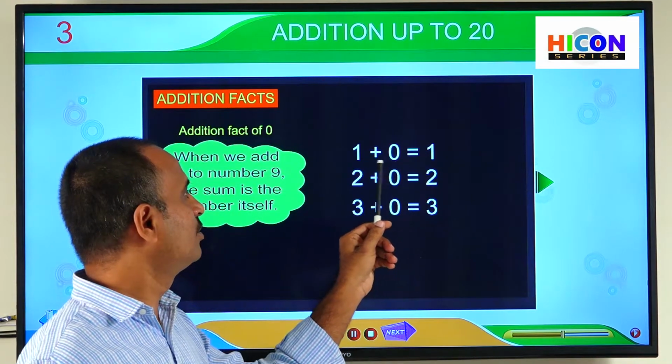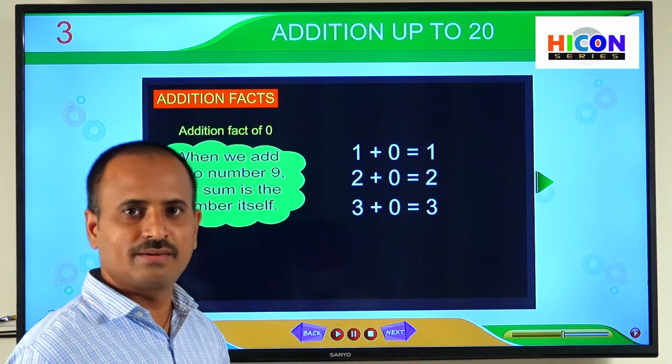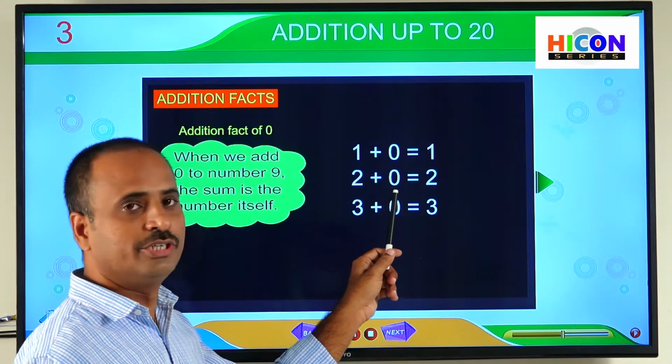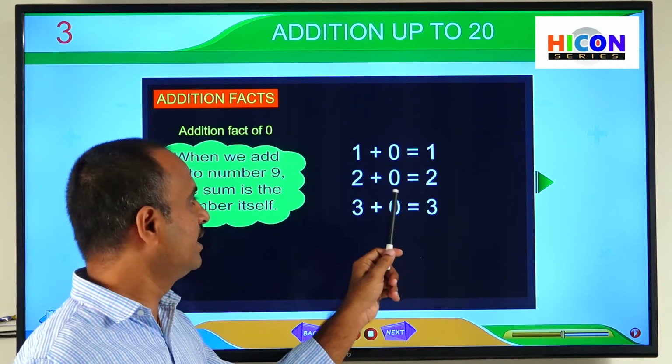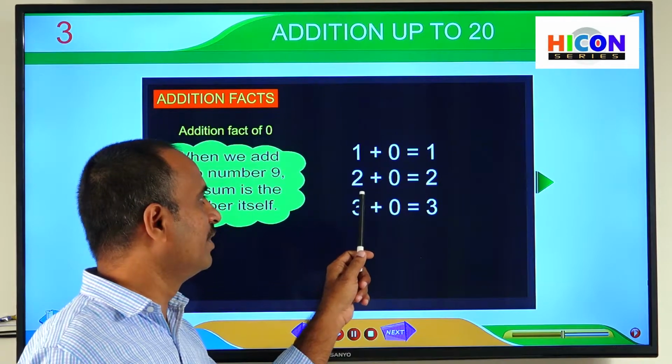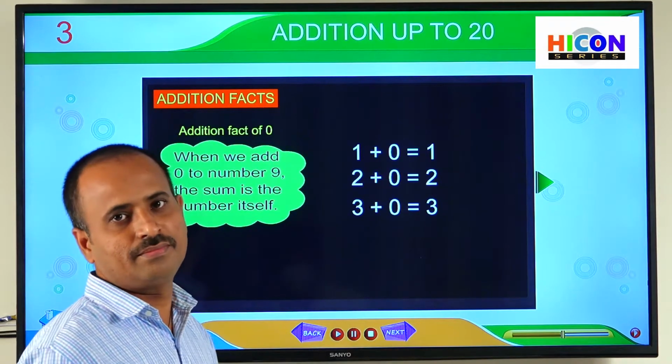So if you add 0 to 1, again we get 1. Next you see the second example. 2 plus 0 is equal to 2. So here we have added 0 to the number 2 and again we get the same number as the sum.